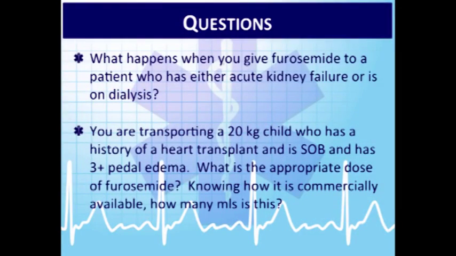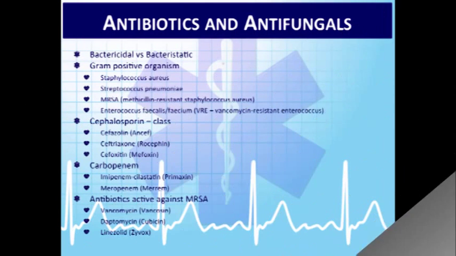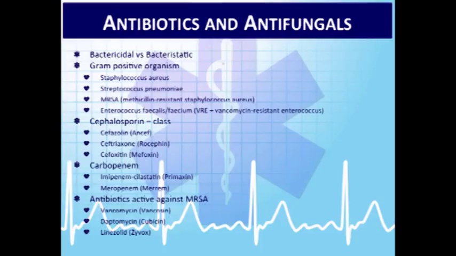What about this second part right here? You're transporting a 20-kilogram child who has a history of a heart transplant and short of breath and has 3+ pedal edema. What's the appropriate dose of furosemide? 20 milligrams. So a milligram per kilogram. All right. How many cc's is that? 5 cc's? I heard 2 cc's. 10 per 1, 2 mLs. And how fast do you push it? 2 minutes. Good, good.